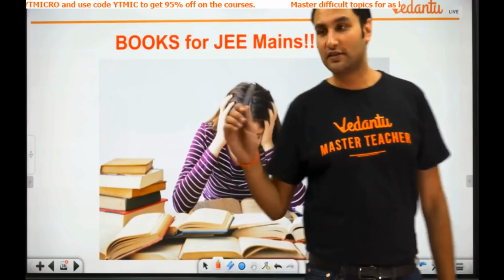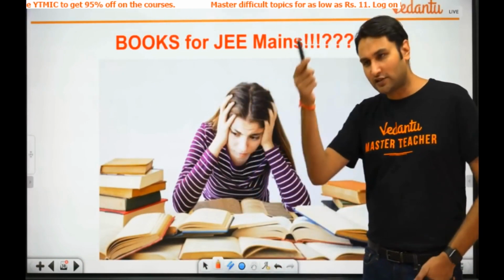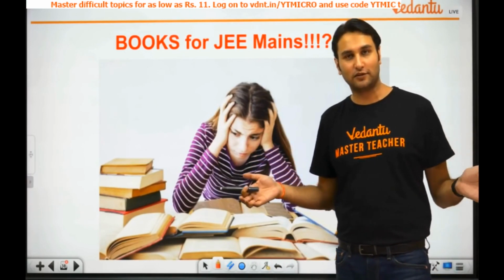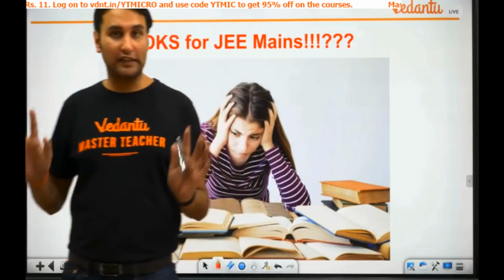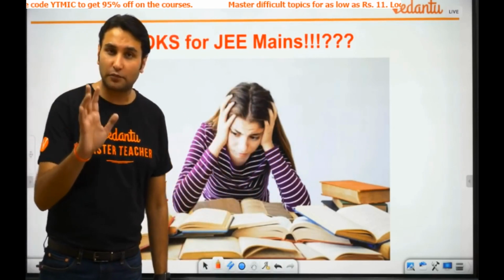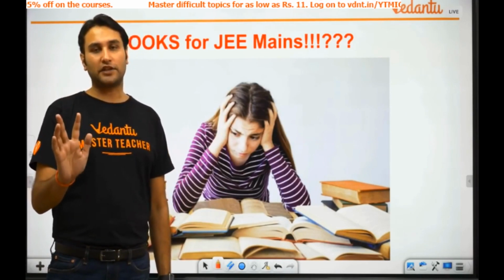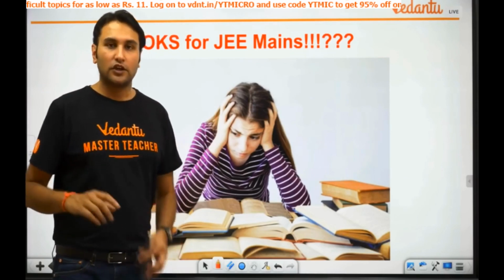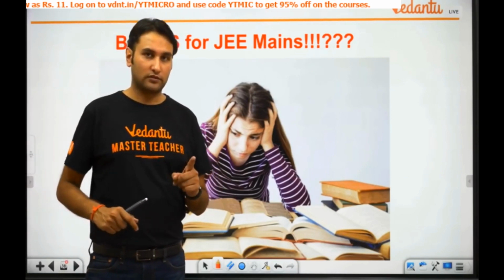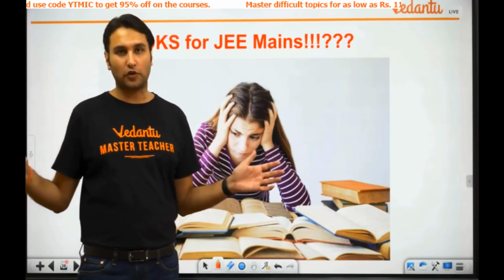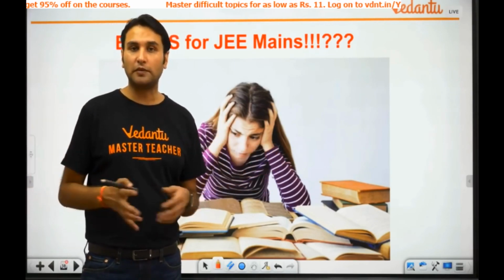And one more thing, guys. Books for JEE Mains. I can see so many comments about books. Let me tell you about the books. First of all, in mathematics, for those facing problems in solving the basic problems, R.D. Sharma subjective, please at least do the solved examples. After that, you can pick up any objective book. But in any objective book, you get lots of different types of problems which may not be important for JEE Mains.